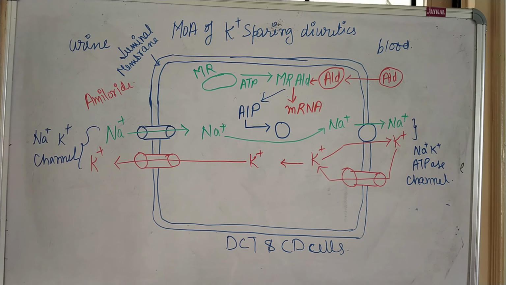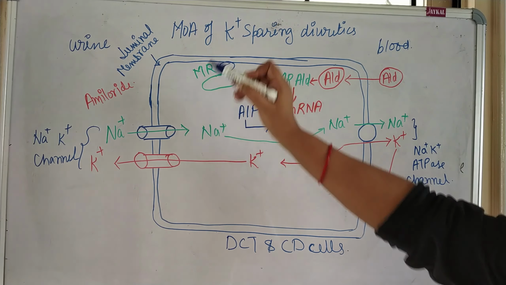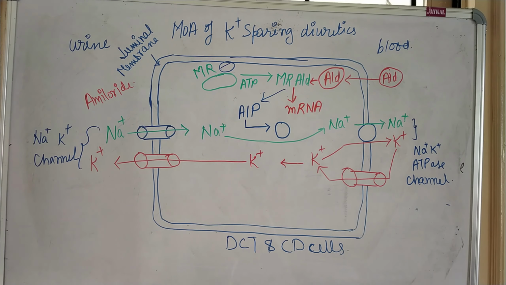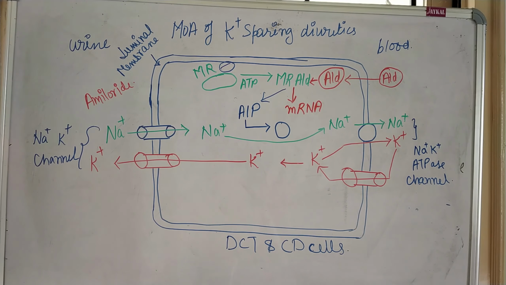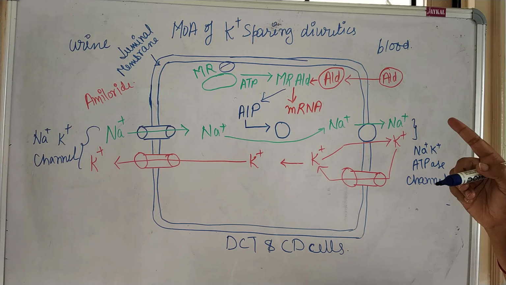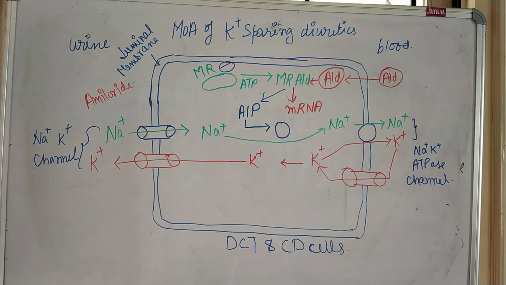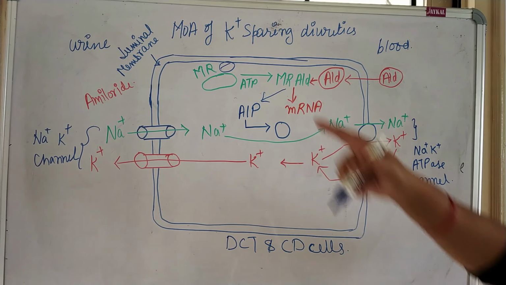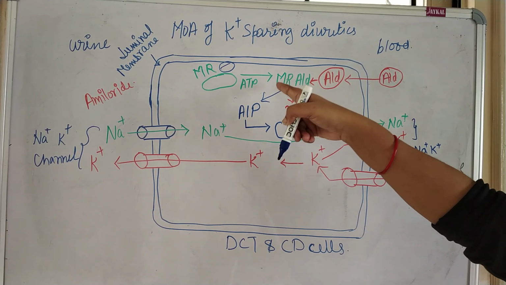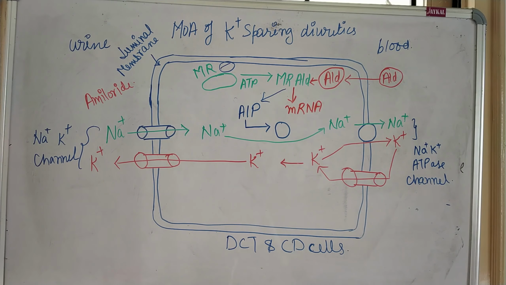Remember, when we use potassium sparing diuretics like spironolactone, that spironolactone will bind with this mineralocorticoid receptor. So once it binds with the mineralocorticoid receptor, no